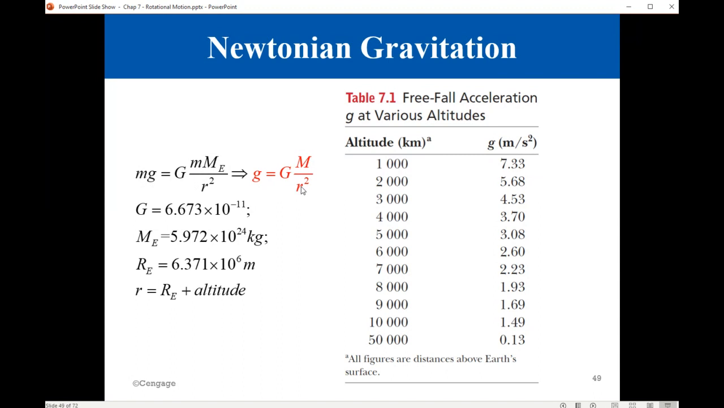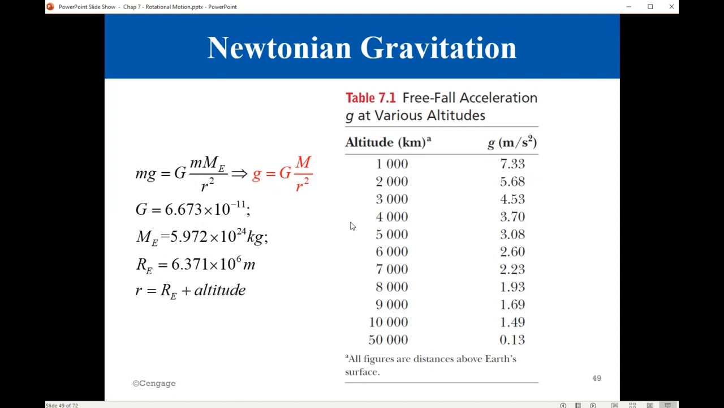If you are talking about the Earth's surface, you need to substitute here the mass of Earth, and this is the radius of Earth. When you substitute for G, for the mass of Earth, and for the radius of Earth, you will get for g 9.8 meters per second squared. That is the gravitational acceleration at the surface of Earth.